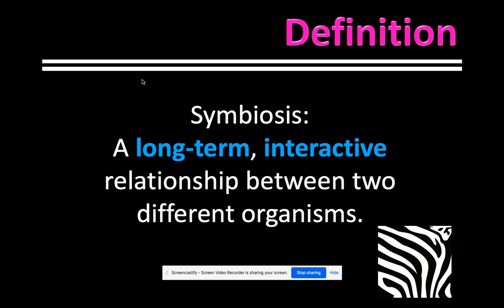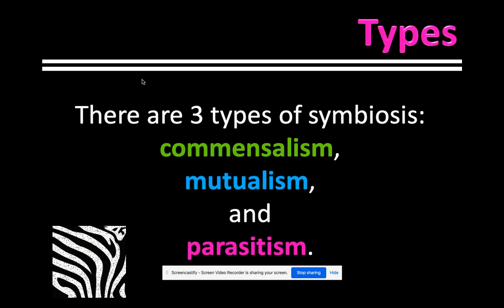Symbiosis is defined as a long-term interaction. So think about friends or family you interact with. It's long term, so it's not something just day by day. It's a relationship between different organisms in a habitat. As we move from food chains to food webs, this is still showing how animals interact in a habitat, but it's a long-term relationship. There are three different types of symbiosis.